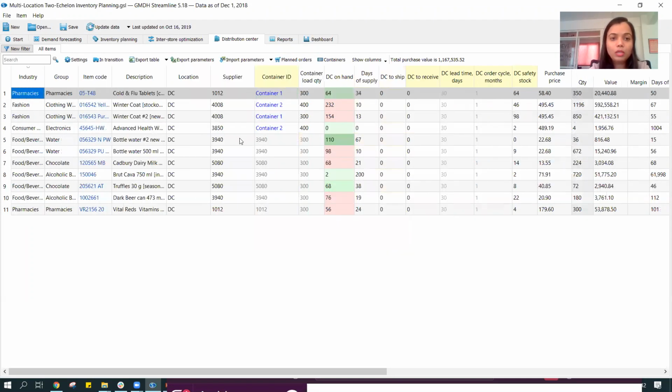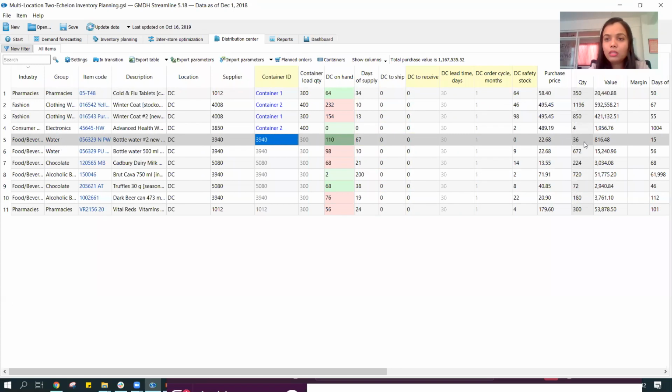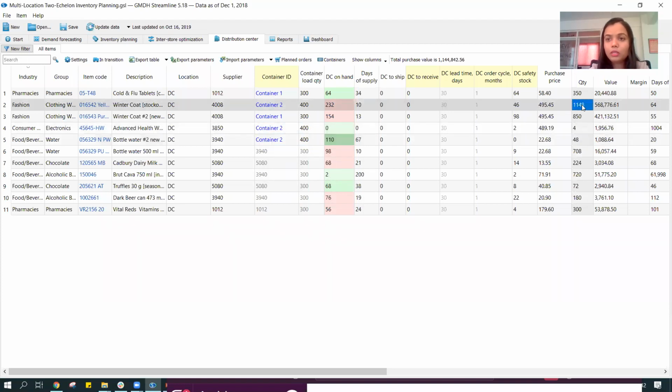So I'm just going to do okay. And over here right now you can see the quantity is 36, but say I'm going to choose container 2, automatically it has changed to 48, and this one has changed to 4, and this one has changed to 48. So indicating that the sum still remains the same.